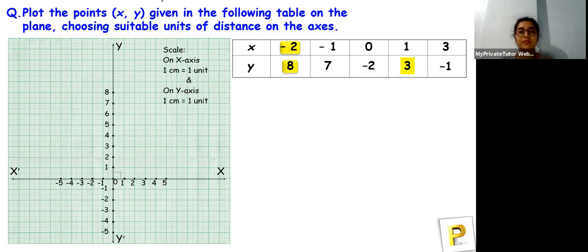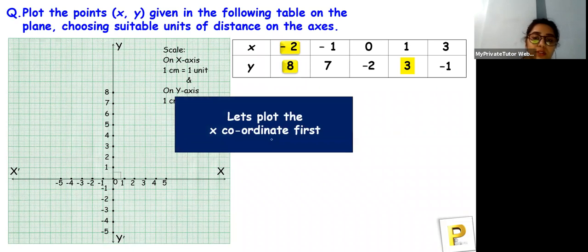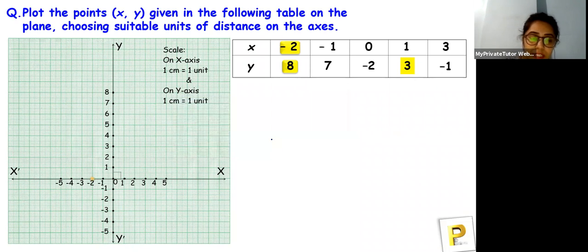You guys tell me, where will these points lie? Come on, quickly tell me, where will the first points lie? -2 and 8. Okay, yes, you guys are absolutely correct. So let's plot the x coordinate first. You can see that x coordinate is -2.